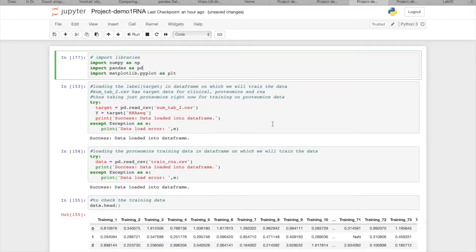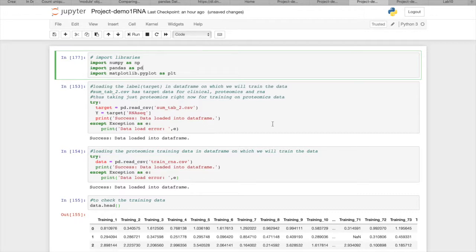While dealing with the RNA data, we are going to follow a similar approach as we did for proteomics data. We will get the feature importance using random forest classifier, and after that we will predict the labels using two different approaches.